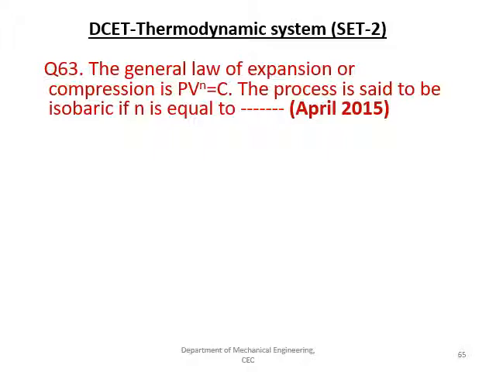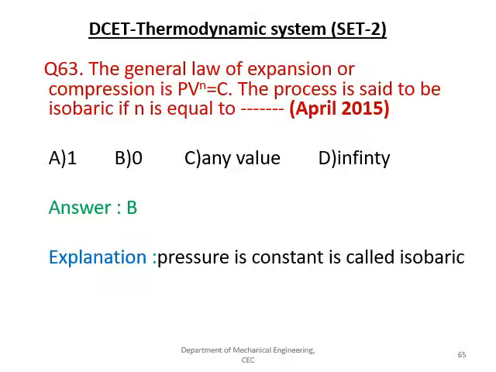The next question is, the general law of expansion or compression is PV raised to n is equal to constant. The process is said to be isobaric if n is equal to 1, 0, any value or infinity. The right answer is B, where pressure is constant, is called as isobaric.